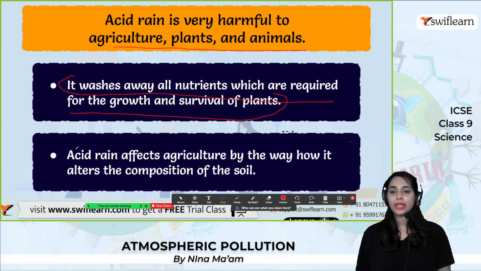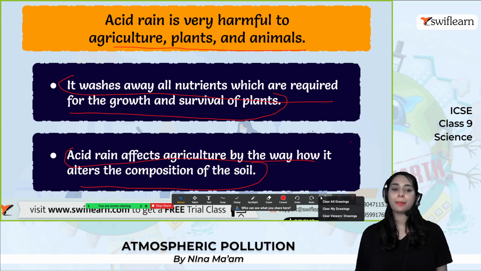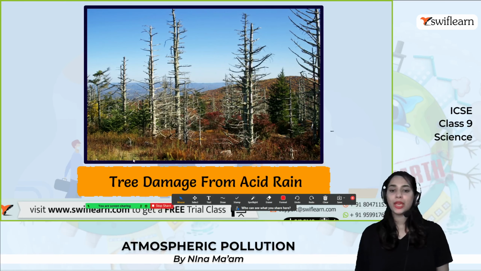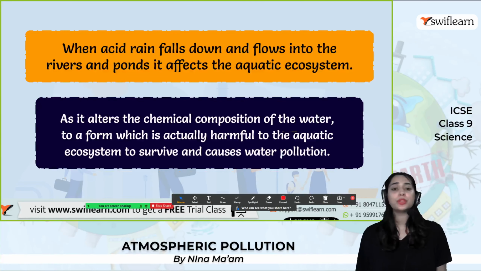And acid rain affects agriculture by altering the composition of the soil. So that is the next scenario. These are the great bad impacts of acid rain on plants. And trees will get damaged because of the acid rain. Look at it. It's not beautiful anymore.